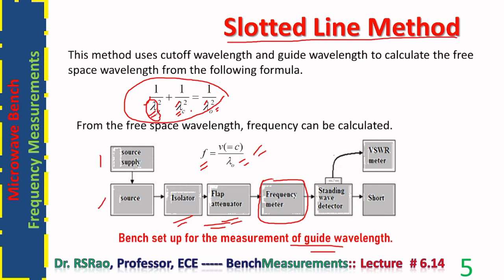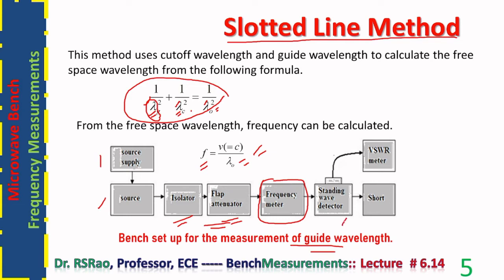To confirm the correctness of the frequency given by the slotted line method, the frequency given by the frequency meter or wave meter becomes useful. So for cross-check purposes, the presence of a frequency meter is useful. Otherwise, it is not essential in carrying out the slotted line method.